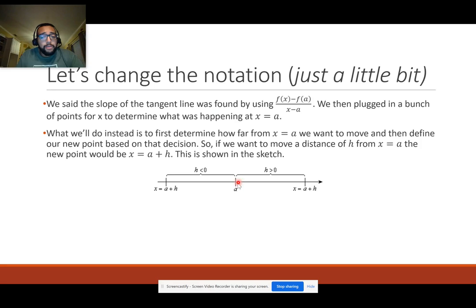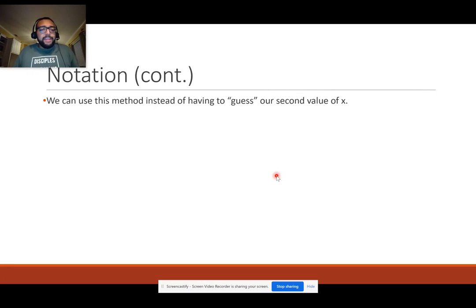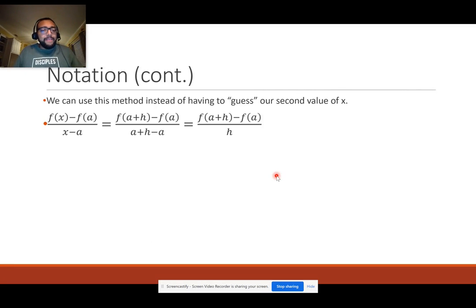So I either had to go from a certain value to the left of it, or a certain value to the right. And just so I stay consistent, I'll say x equals a plus h. Obviously, if it's a negative number, I'm going to say a minus h, but just to stay consistent. So it's important to take both sides, and its value is going to be x equals a plus h, being some magical number such that it will give me a more precise answer.